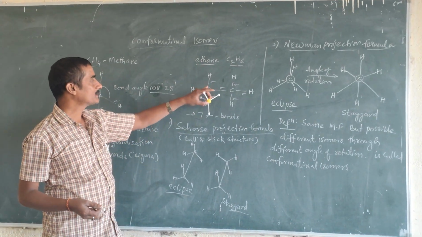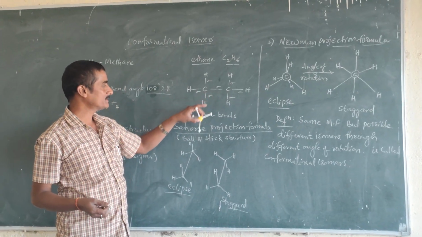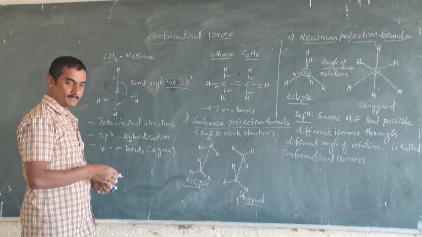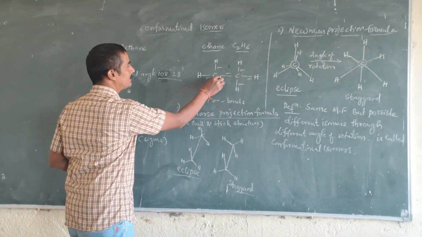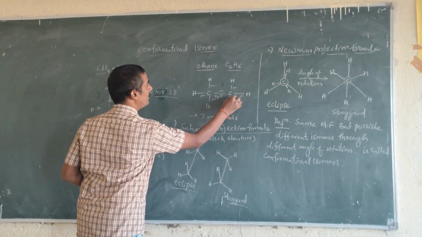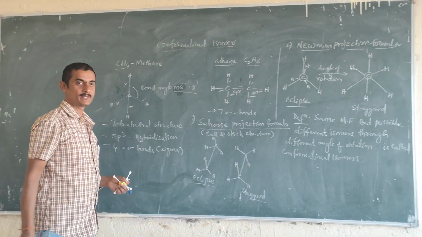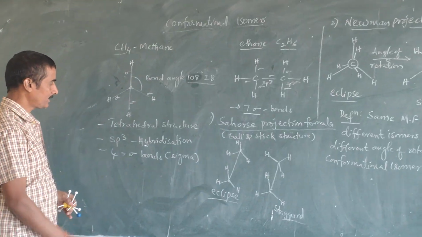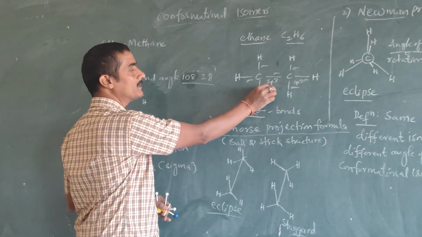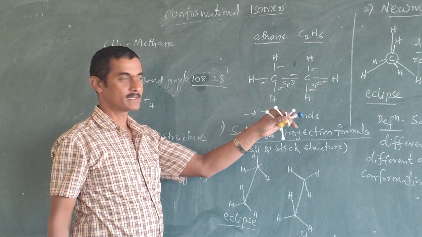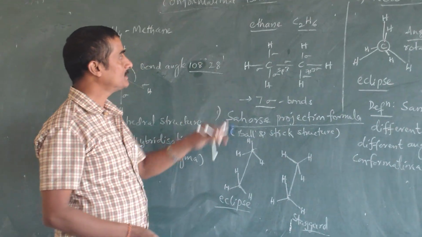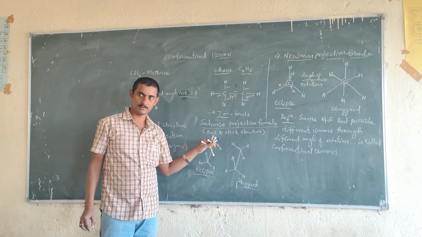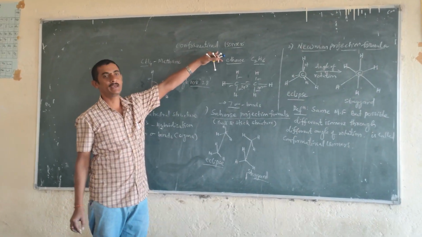In this structure also we can observe how many sigma bonds are there: 7 sigma bonds, but each carbon has sp3 hybridization. Understood? This is about ethane, so with the help of the ethane molecule we are going to write the conformational isomers.